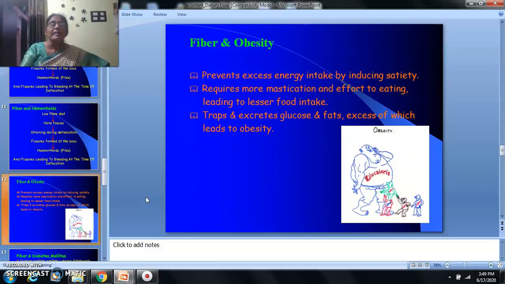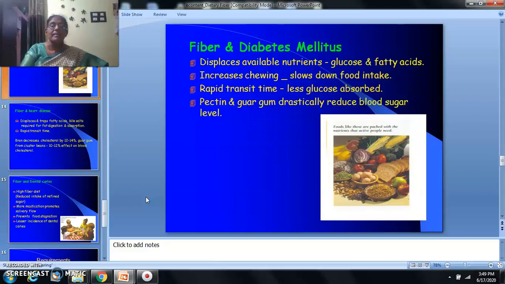Fiber and obesity. You will see here how small amounts of calories can club together to make a big fat guy called kilocalorie. So fiber helps in preventing excess energy intake by inducing satiety. Even a little amount of fiber-rich food will give you a feeling of fullness and satiety, so you won't eat more. It requires more mastication and effort in eating, therefore leading to lesser food intake. It traps and excretes glucose and fats, excess of which leads to obesity.